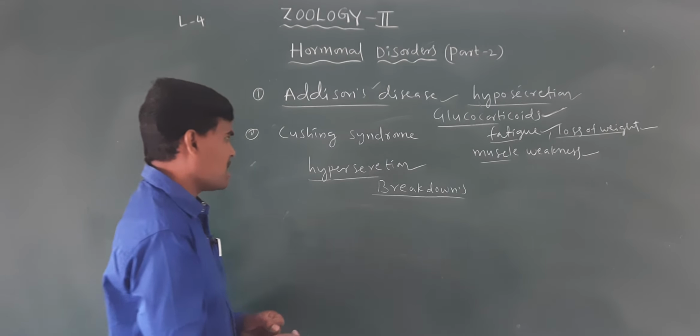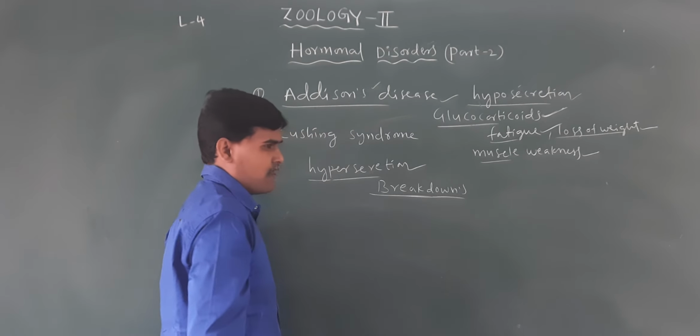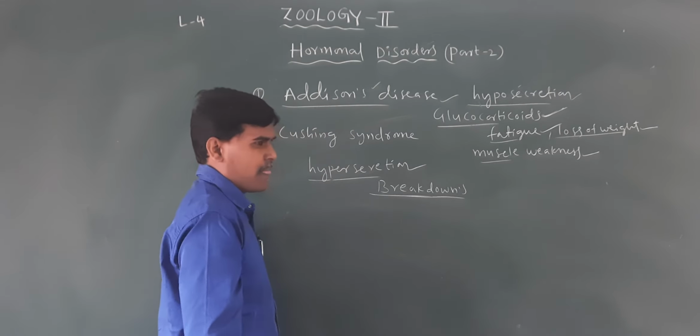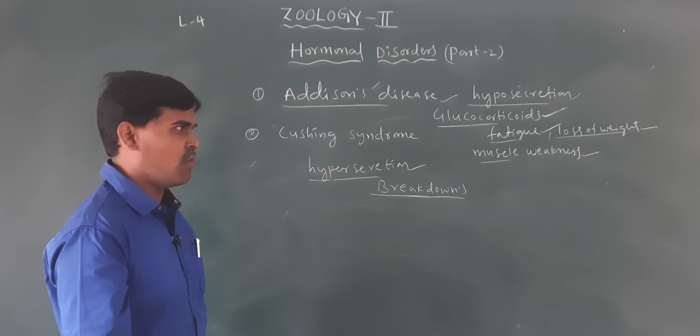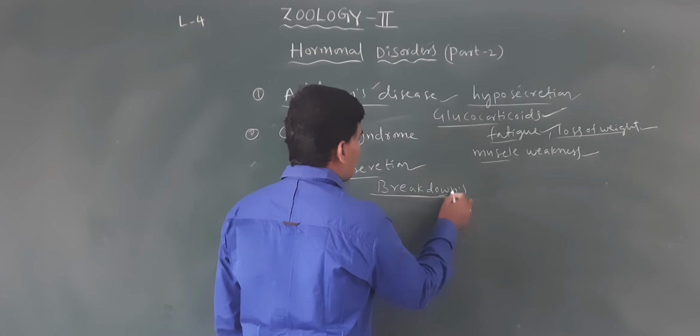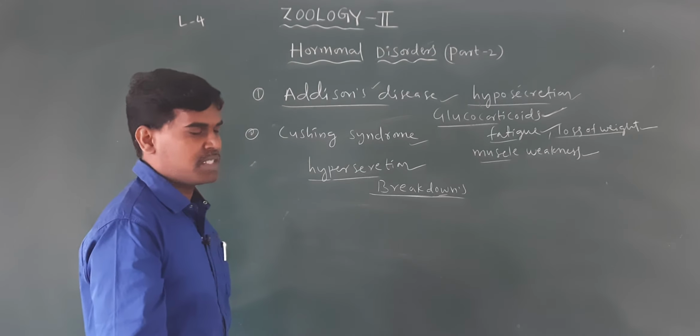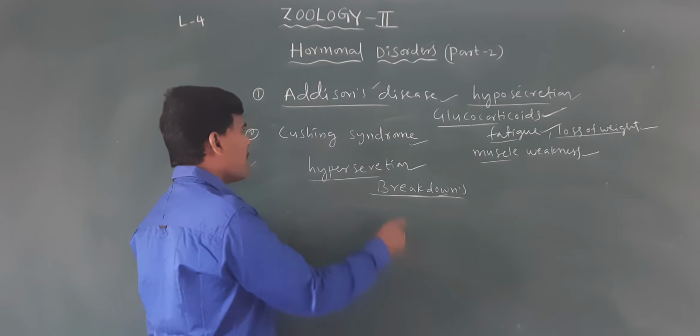This deposition of fat forms the buffalo hump and the moon face, and skin pigmentation forms on the backside.